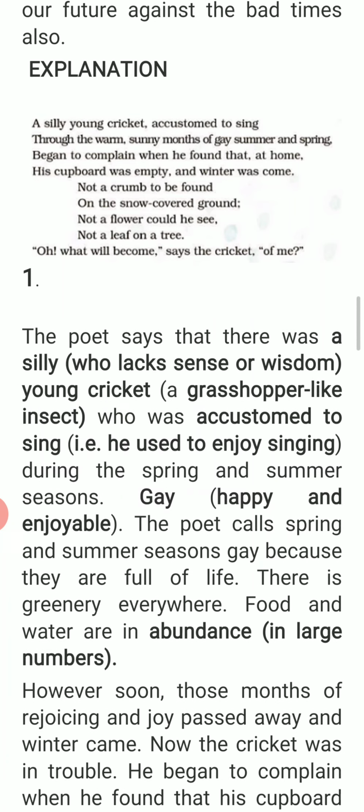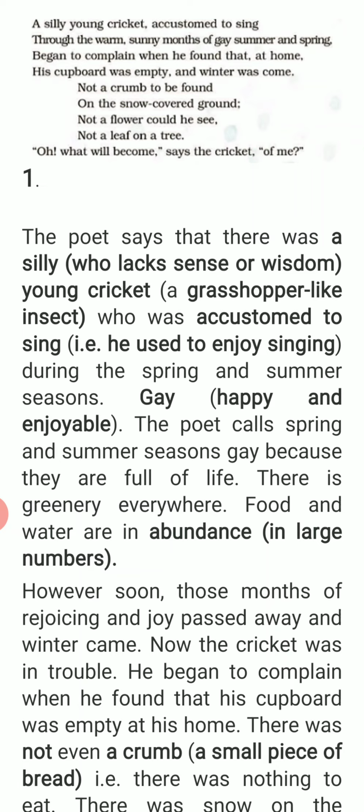So, in the given lines, the poet says that there was a silly, silly means a person who lacks sense or wisdom, जिसका थोड़ा सा दिमाग कम होता है. So now the poet says that there was a silly young cricket who was accustomed to sing.